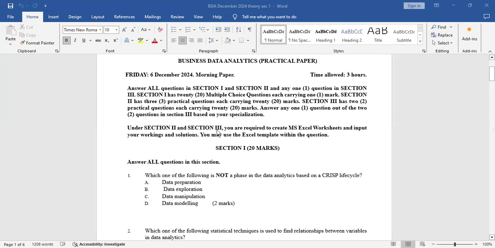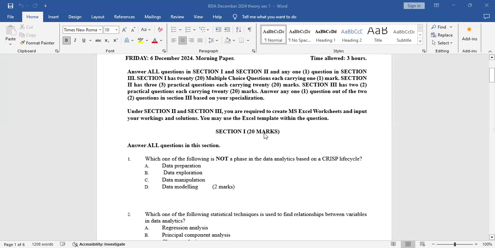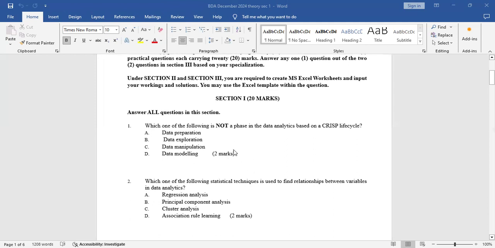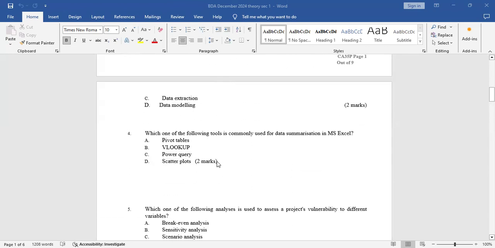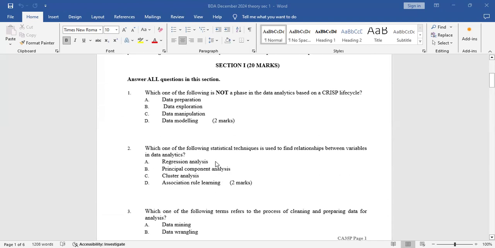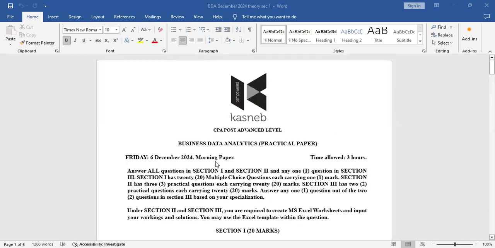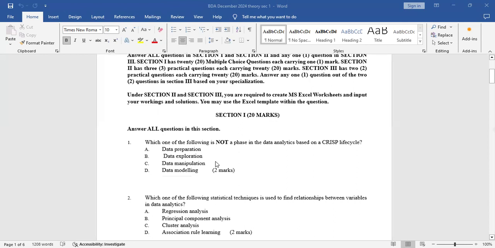So the instructions are there, they're clear. So section 1, there are only 20 marks, but in this paper, they are allocated 2 marks. So I think when they will be marking, they will be able to correct this so that it turns out that each question you get 20 marks because that's the standard. I think the person who was typing this paper made an error by allocating 2 marks to a single question. So this is a multiple choice question section, but you have to have a deep understanding and deep reading of the notes that we have under business data analytics under the syllabus. So without much ado, let me continue and I'll start with question 1.